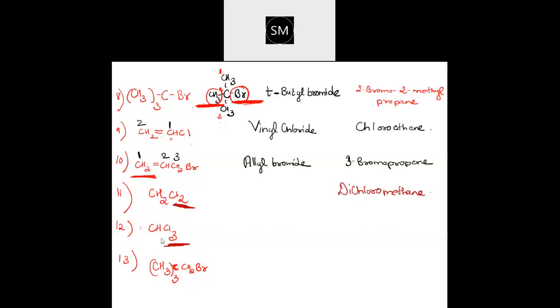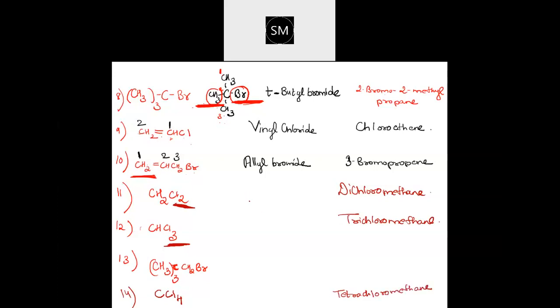If you have three chlorine atoms attached, it will be trichloro, one carbon, so trichloromethane. If suppose I had given you CCl4, then that will become tetrachloromethane. Let me add this also, the 14th one, CCl4. Then this is tetrachloromethane. Tetra. Tetrachloromethane will be the name.